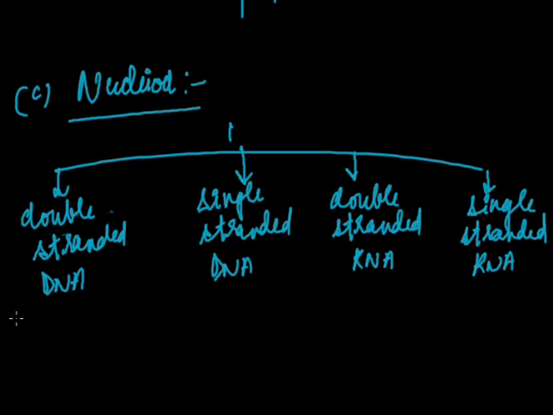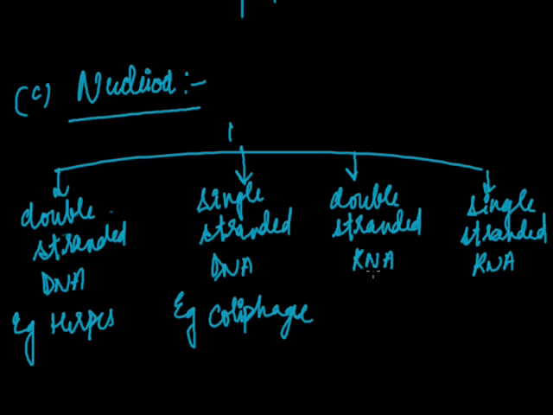Let's see the examples. A virus having double-stranded DNA is the herpes virus. Single-stranded DNA is present in coliphage virus, double-stranded RNA is present in reovirus, and single-stranded RNA is present in HIV.